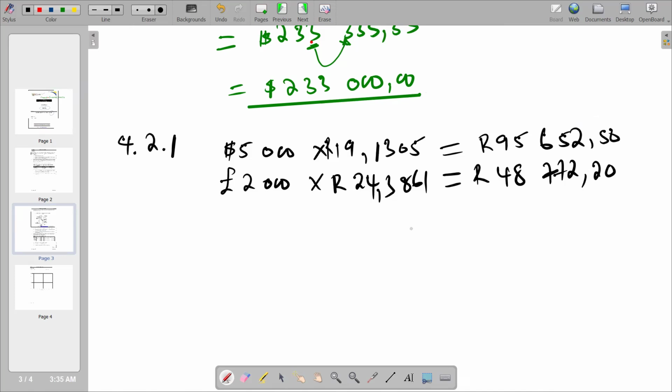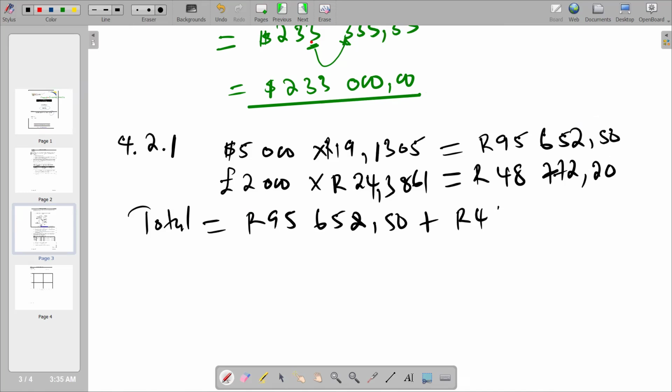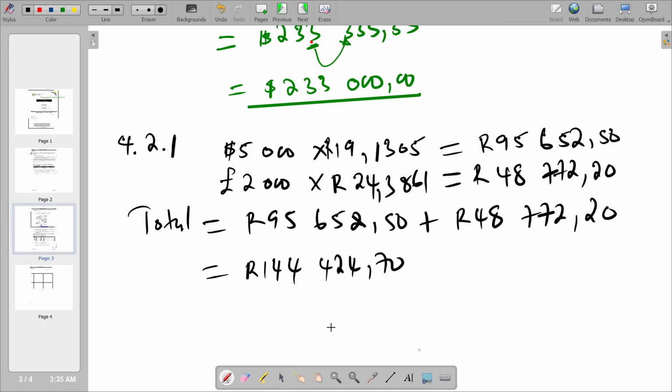Then for the total, we are just adding the two. So total, we are saying 95,652 rands and 50 cents, we add 48,772 rands and 20 cents, and what we get is 144,424 rands and 70 cents. So this is the total that we have.